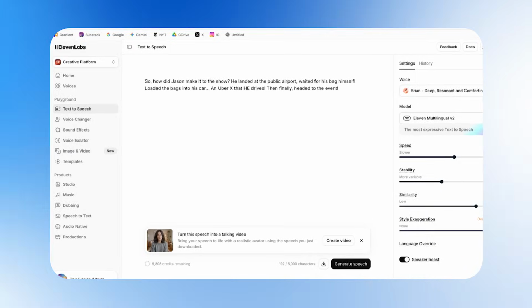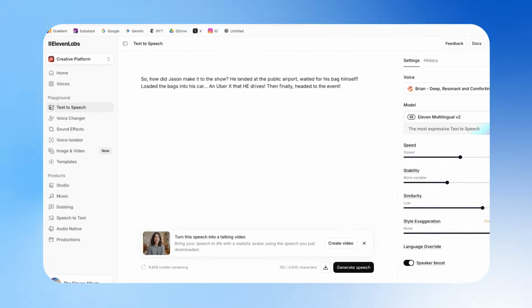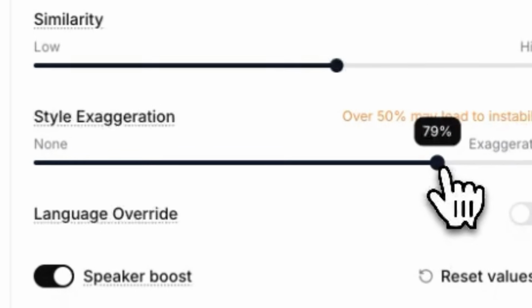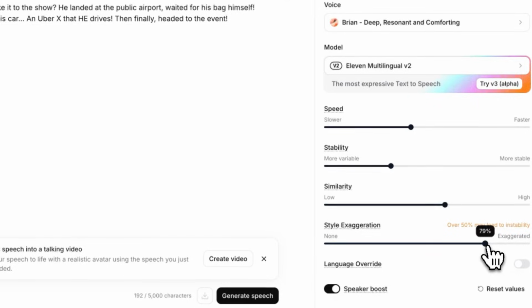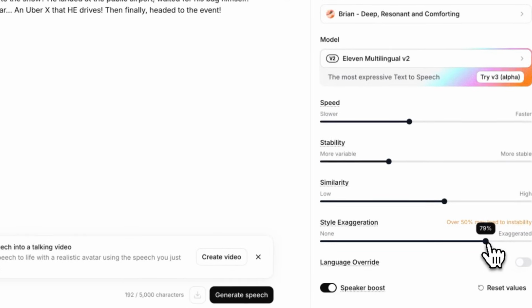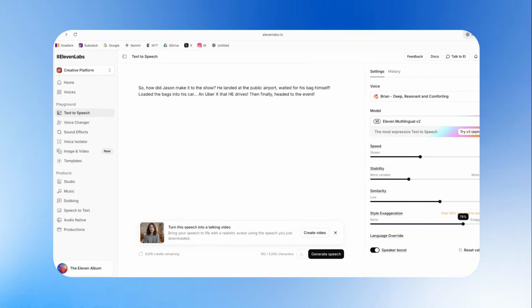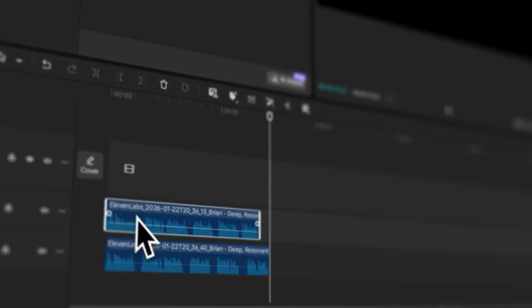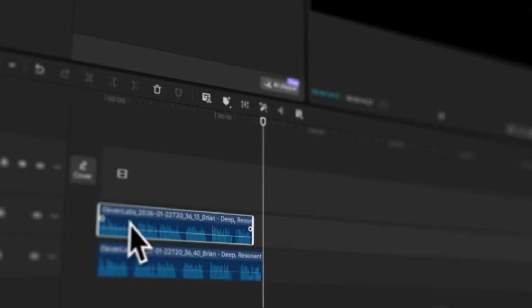Where the exaggeration is coming isn't really exactly where I want it. So I found the best way to get exactly what you want is to play with the style exaggeration, download a few takes, get a couple that you like, and then put it into a tool like CapCut, where you can then whittle down different parts from different audio tracks into one file. I'm going to do that now where I have 2 tracks from ElevenLabs that had different adjustments on the sliders, like more exaggeration or maybe a little slower, and I can choose the best parts.